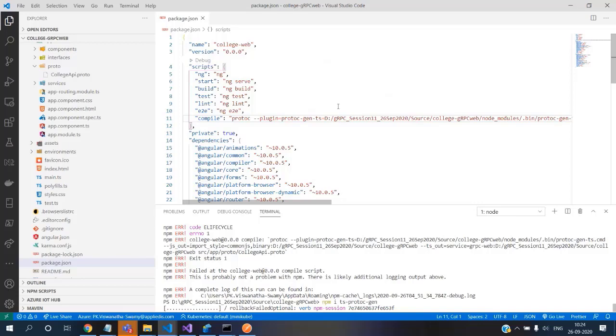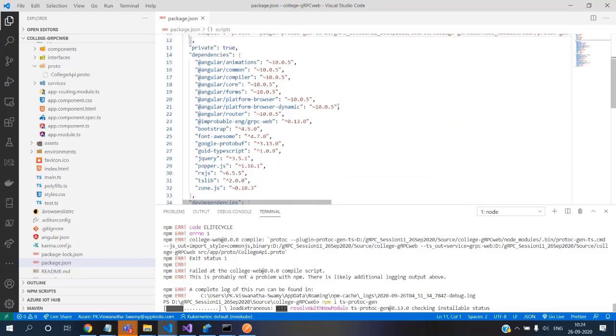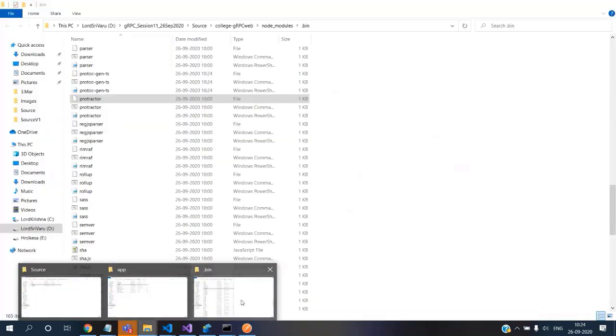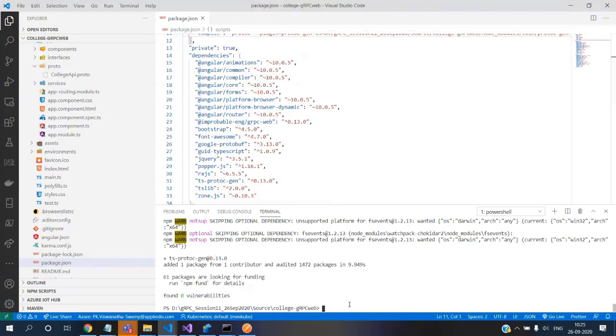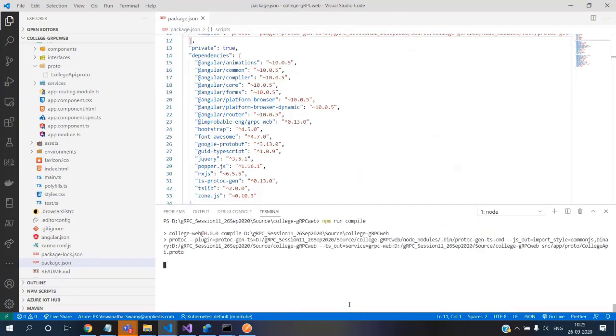Oops. I keep saying NuGet, but it's an npm package. Apologize because I'm majorly from a C# background. So cool. Now let's go back and probe that folder. Now you're seeing that the protoc-gen appears now. So that was the mistake. Okay. Now I execute this compile.